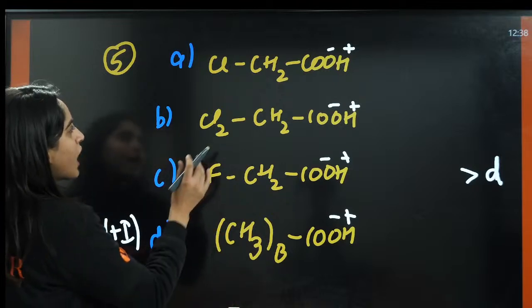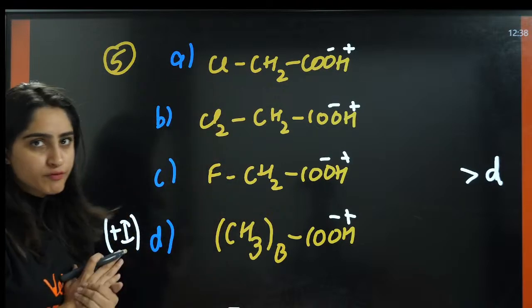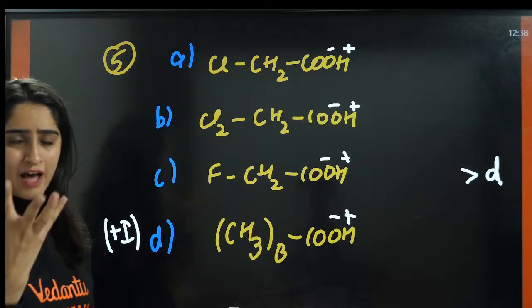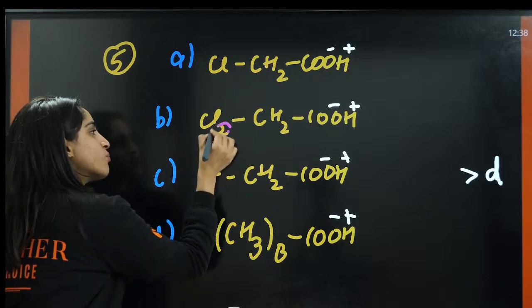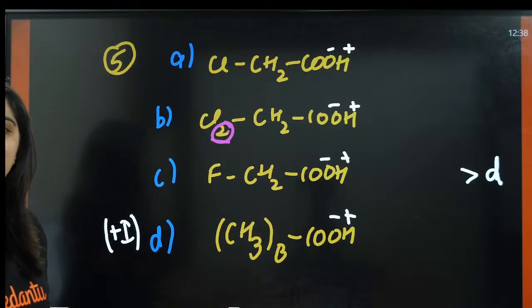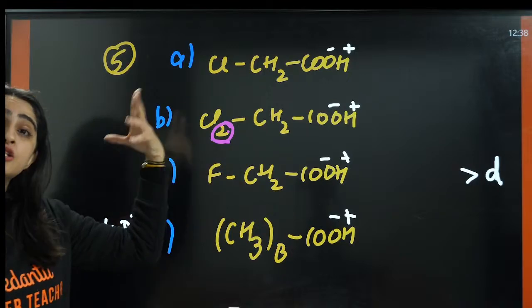Okay. So now we have these three, chlorine and fluorine. These three have electron withdrawing effect. They are more electronegative. And out of this, the number of chlorine is more. So that means B will have maximum electron withdrawing effect here. Even though fluorine is more electronegative, the number of chlorine is more.